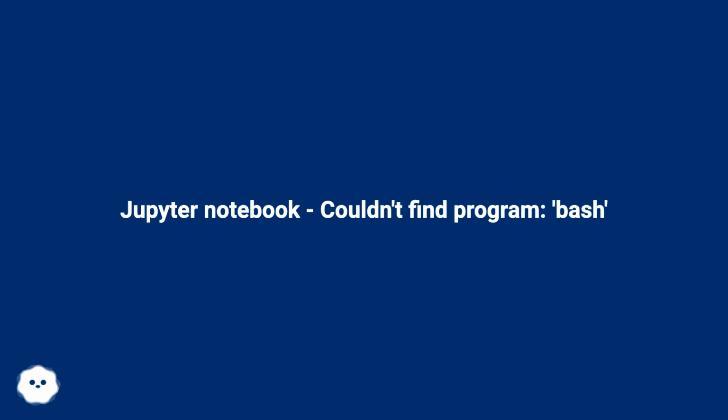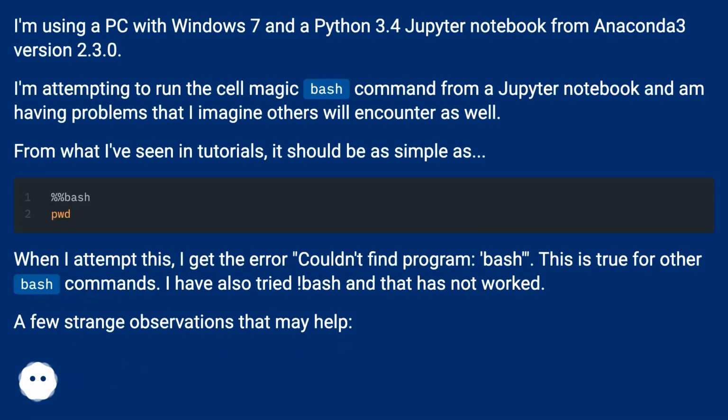Jupyter Notebook, couldn't find program, bash. I'm using a PC with Windows 7 and a Python 3.4 Jupyter Notebook from Anaconda 3 version 2.3.0. I'm attempting to run the cell magic bash command from a Jupyter Notebook and am having problems that I imagine others will encounter as well.